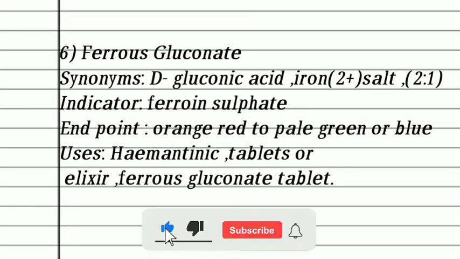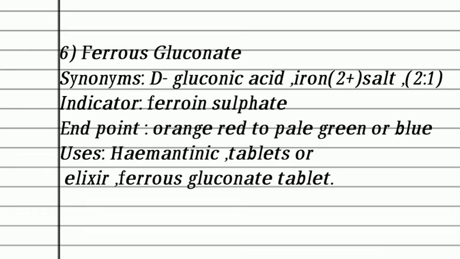Last is ferrous gluconate. It is the dextro form of gluconic acid and iron salt in the ratio of 2:1. Then preparation reaction: ferrous gluconate is prepared by the reaction between calcium gluconate and ferrous sulfate to form ferrous gluconate and calcium sulfate. The assay of ferrous gluconate is performed by complexometric titration.